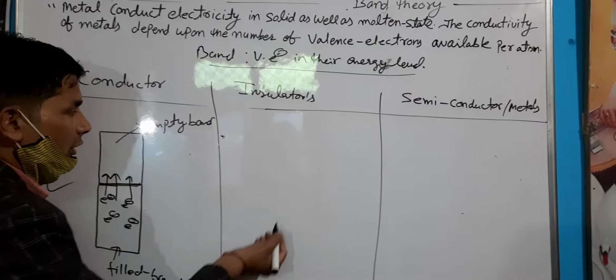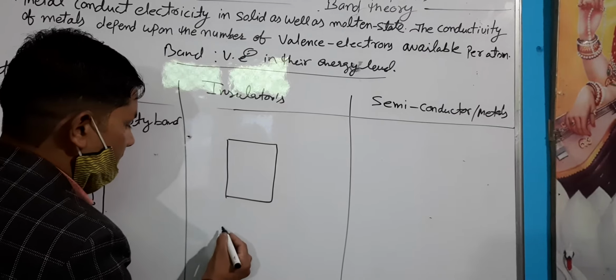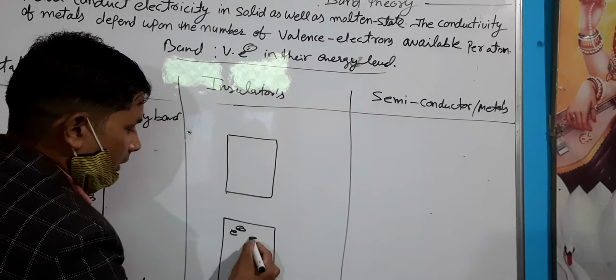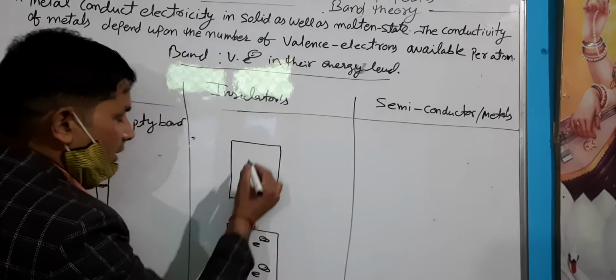Second is insulator. When the gap between energy bands is very high, suppose this is the filled band occupied by electrons and this is the empty band.